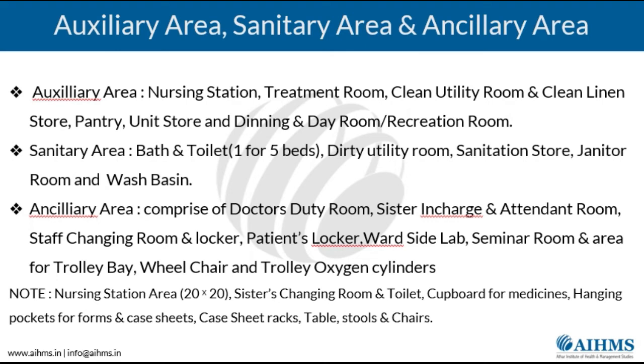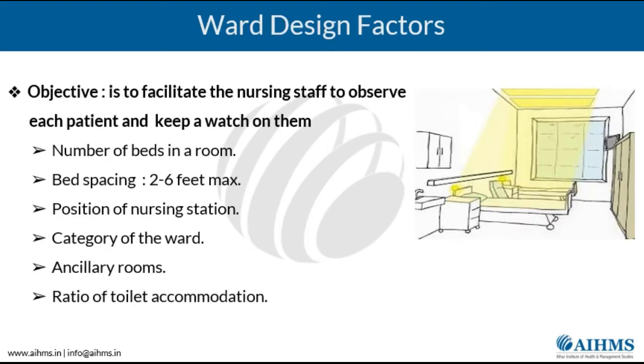And if it is a teaching hospital, then you require one per 4 beds. Similarly, sister in charge has to be 2, ANS has to be 1, and group D staff you require is 1 per 2 beds. So this is the whole staffing process of the ward. Then we will come to the ward designing factors.